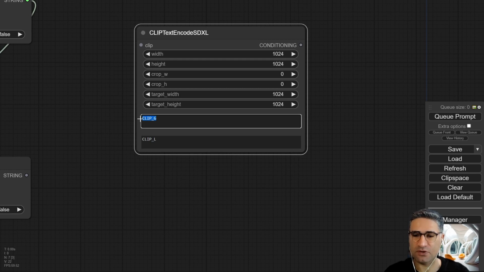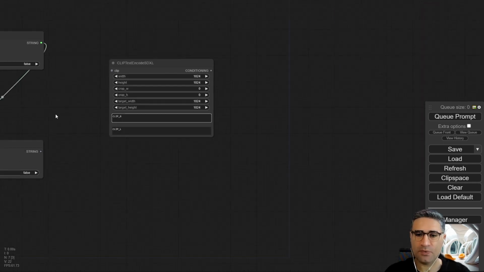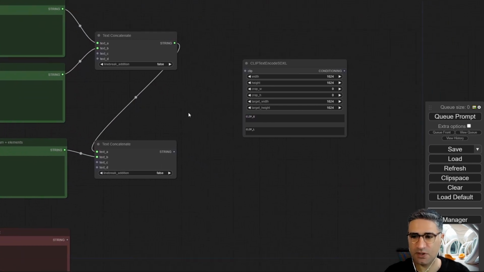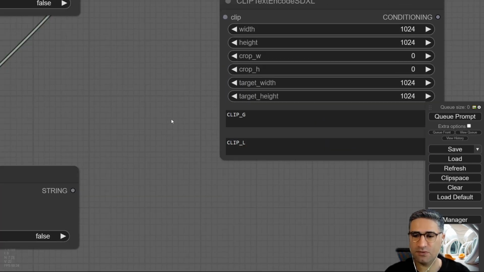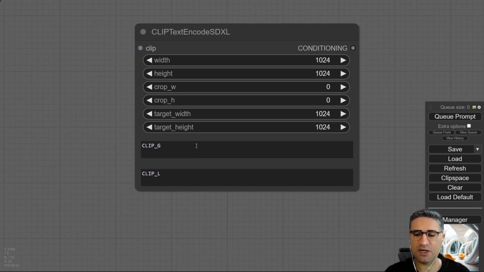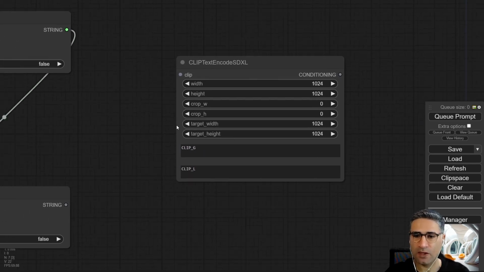One of them will be used for the clip G and one other will be used for the clip L. Okay, and based on my experience, the clip G will explain your prompt as a sentence, and clip L should point to the element or art medium that you have in your clip G. It's the rule that I figured out.